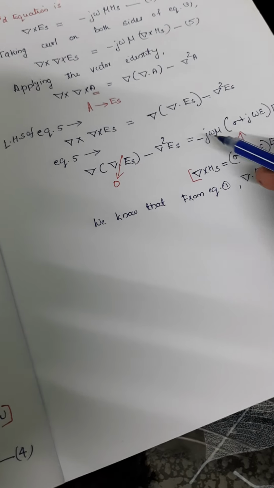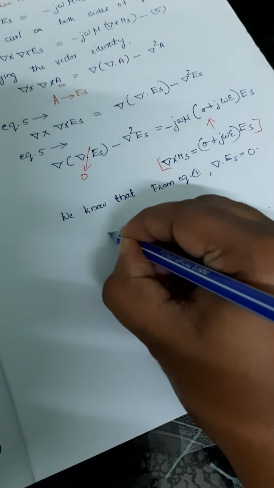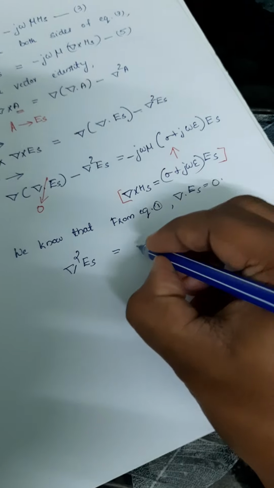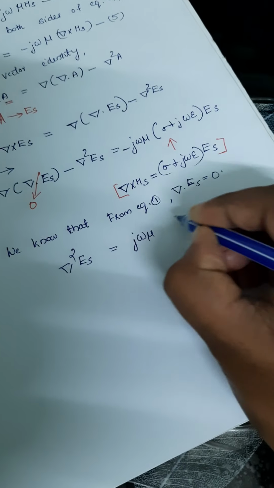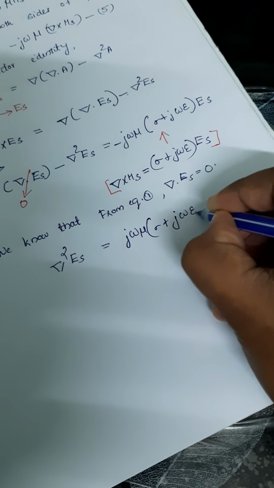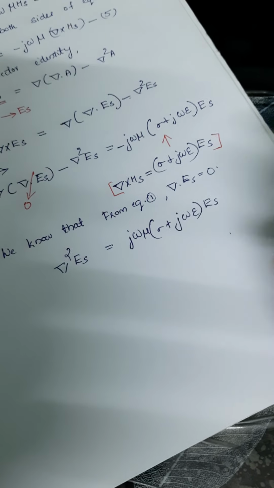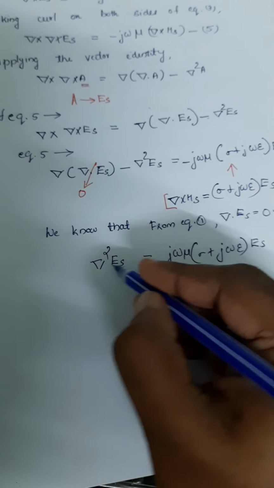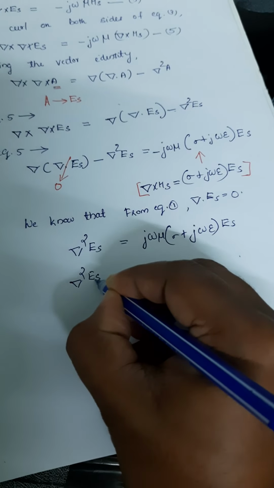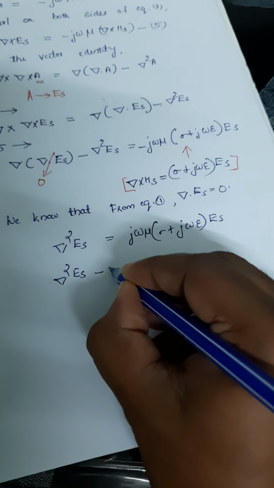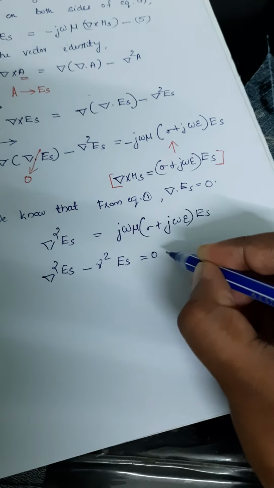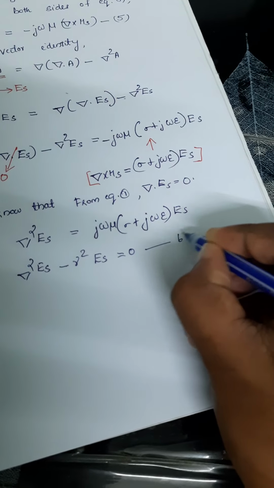So now again this equation can be written as del square E of s will be equal to j omega mu into sigma plus j omega epsilon E of s. This equation can be written as del square E of s minus gamma square E of s is equal to 0. That is equation number 6.